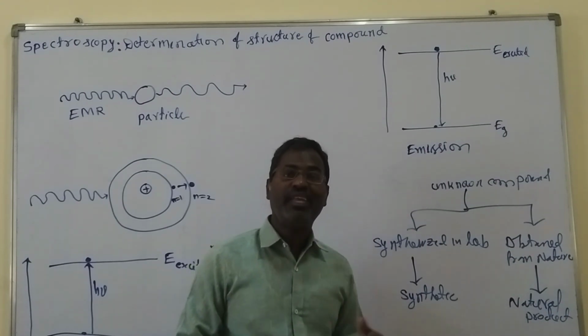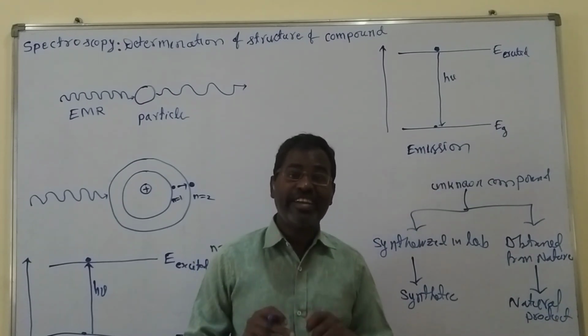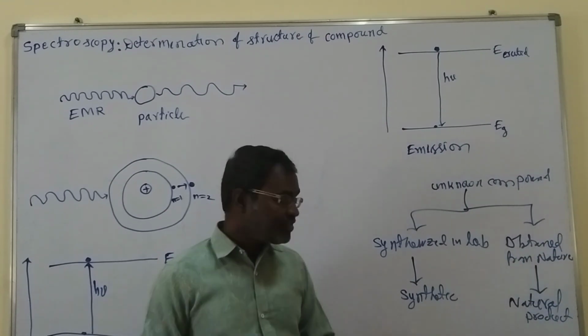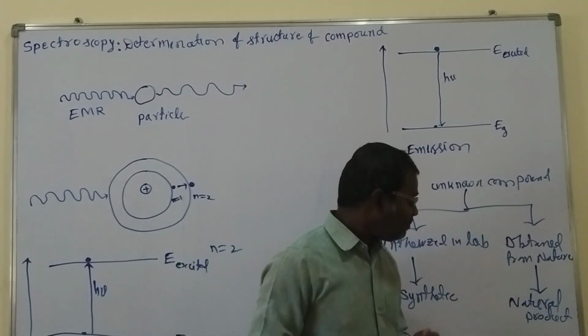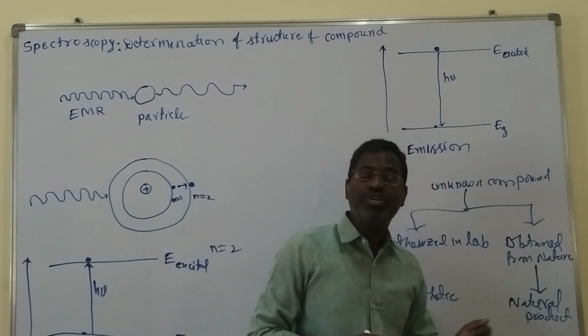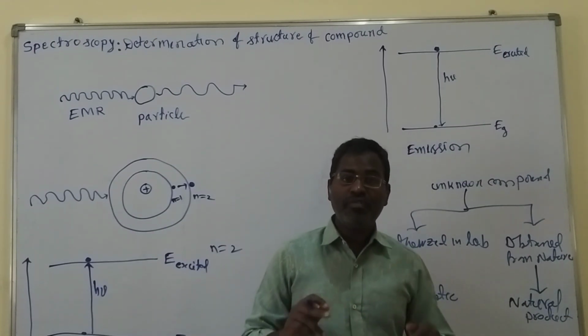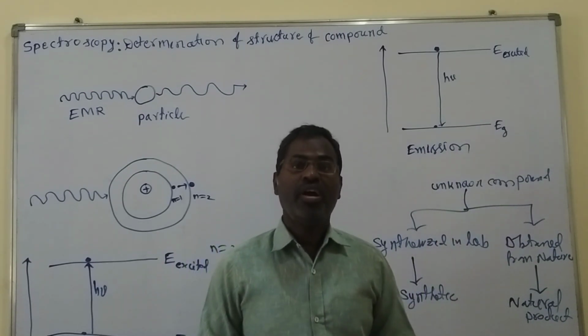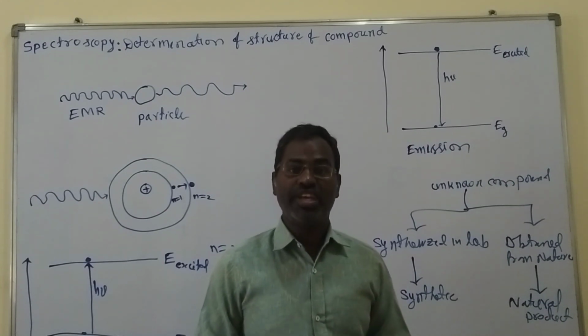If it is found in the literature, we must identify it. Whereas on the contrary, if our compound is a new compound, then we have to carry out an elaborate structural elucidation.